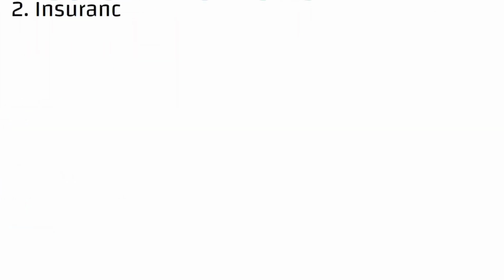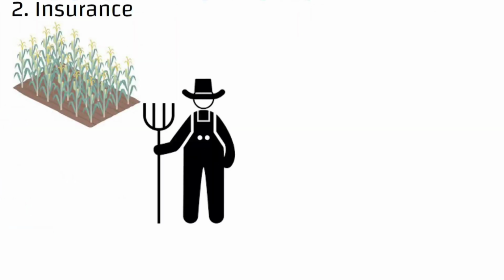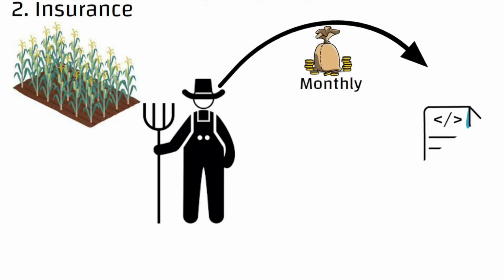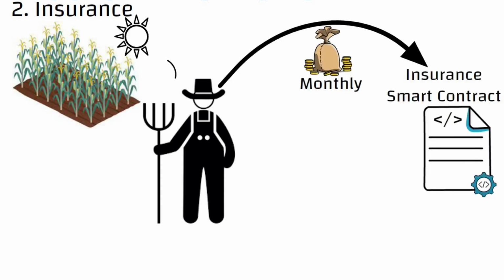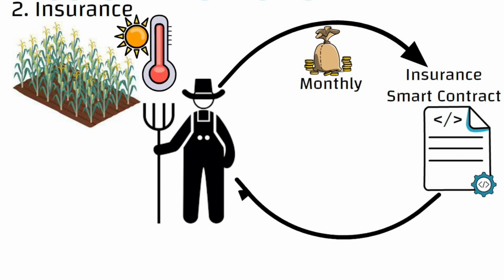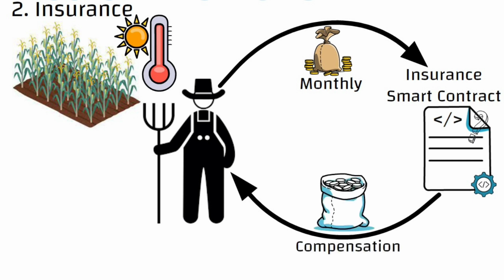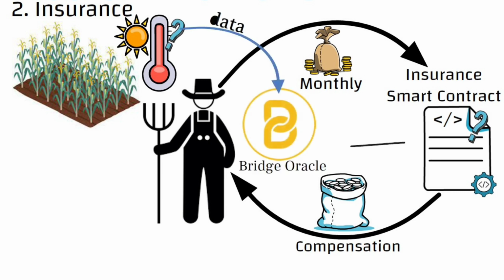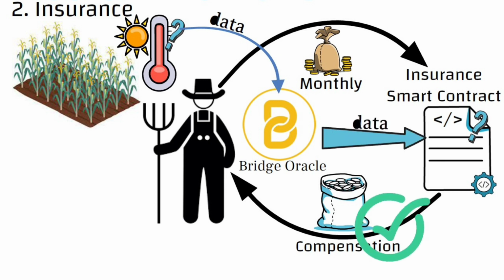2. Insurance. Just like I mentioned before, a farmer can be paying a monthly premium to an insurance contract, and if, for example, there was high temperature for a certain period of time that made the farmer's crops not to grow, the insurance contract will automatically pay the farmer to cover up his losses. But the smart contract cannot on its own know that the crops were affected, right? That's where oracles come in. The insurance contract will just be fed with the temperature data for that period, and if the condition is met, the farmer will be compensated accordingly.